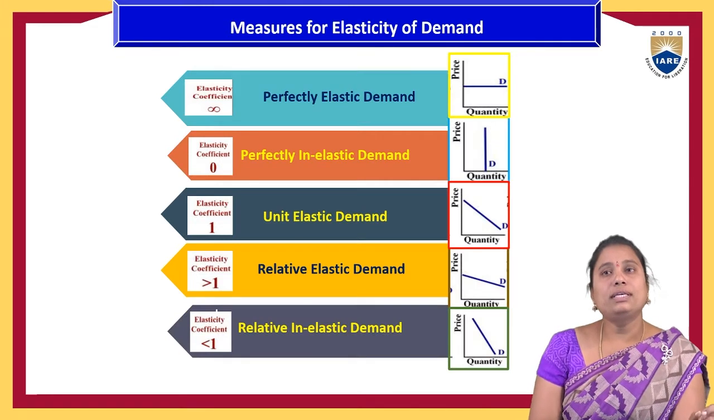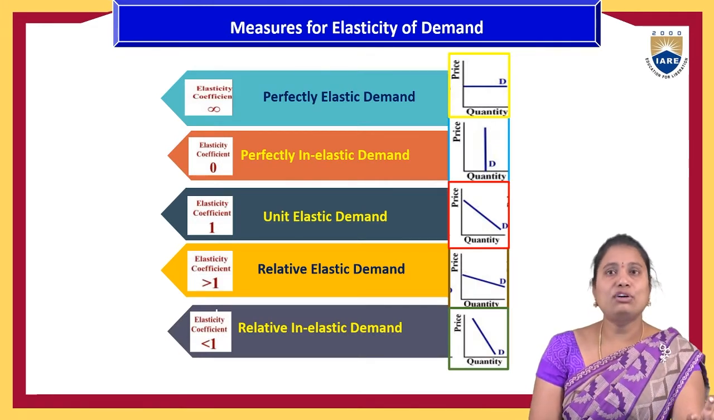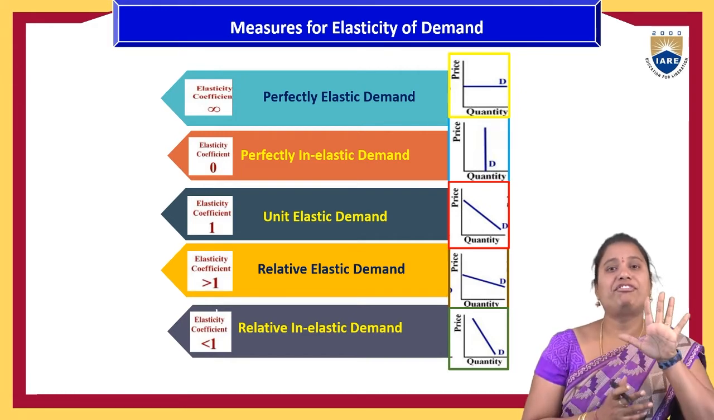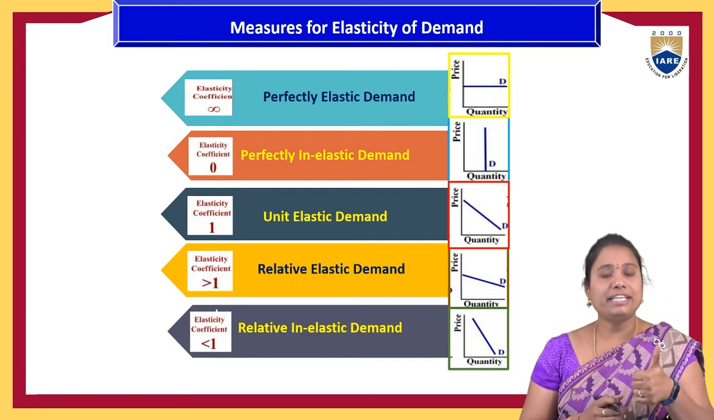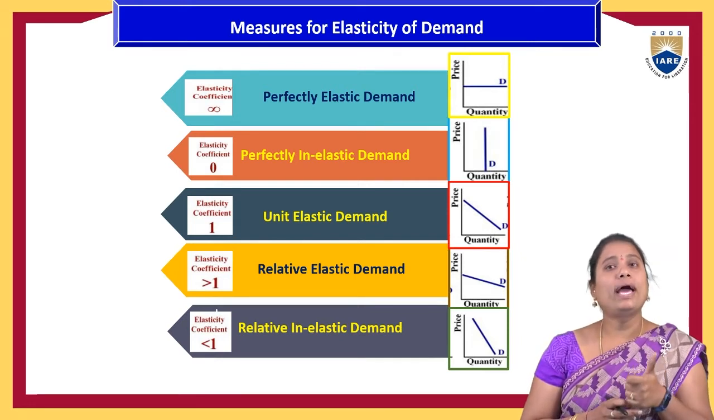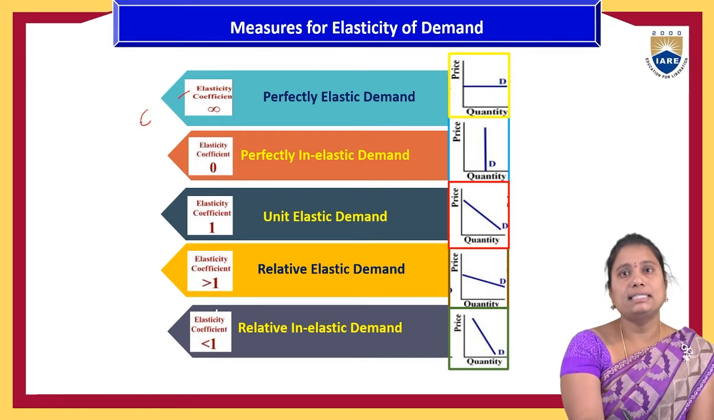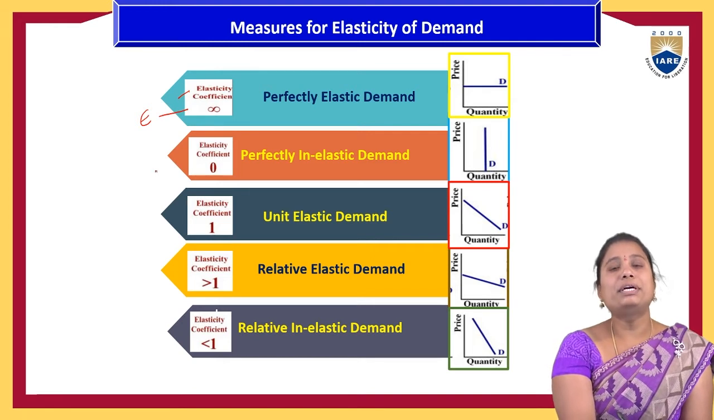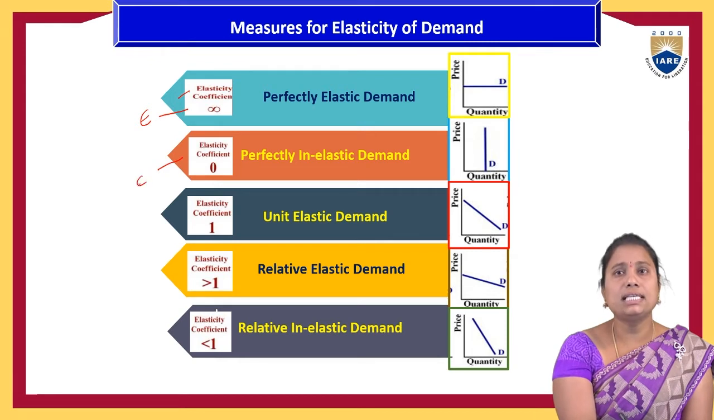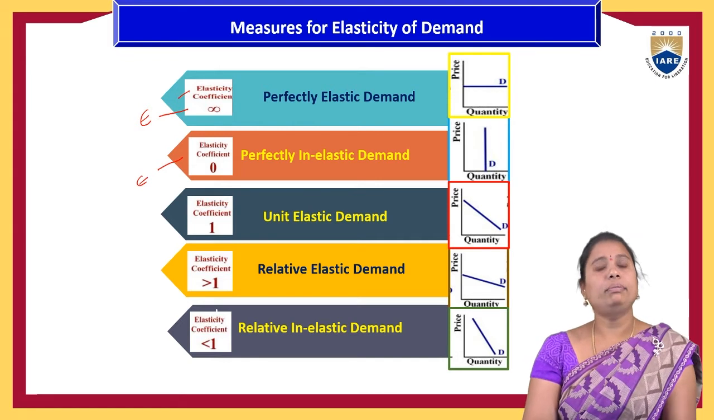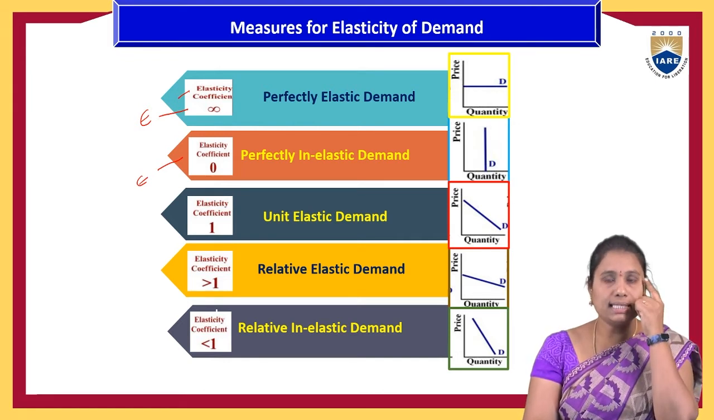Based on the measurement of the elasticity of the demand, the demand can be measured in 5 ways. One is perfectly elastic demand, where the elasticity coefficient will be infinity. If the elasticity coefficient is 0, which means it has no impact on the quantity demanded of a product, then it will be called perfectly inelastic demand.